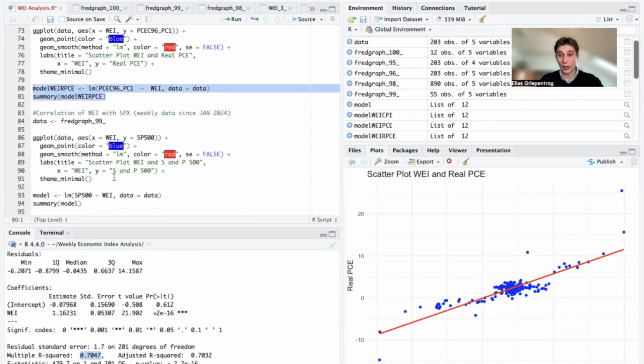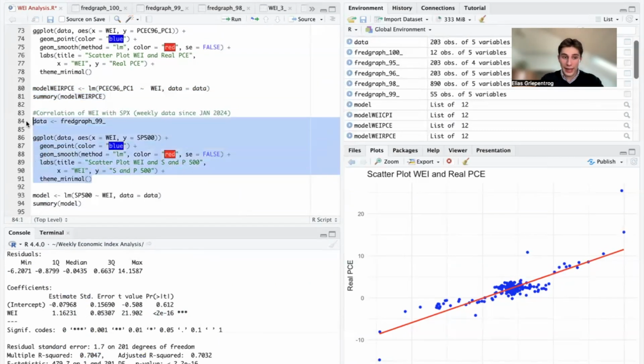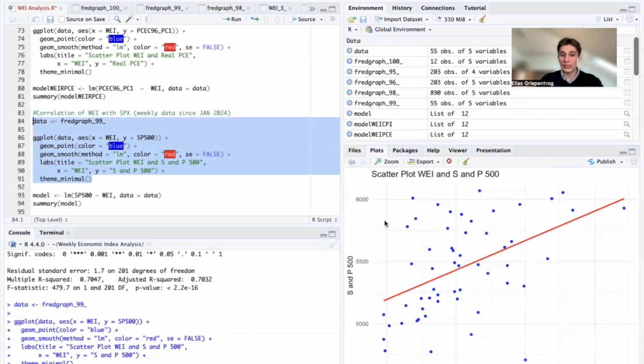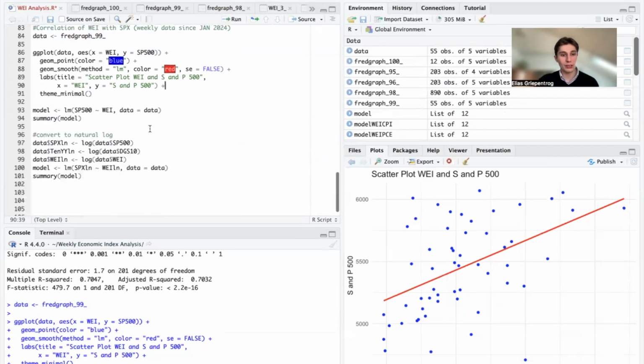Now let's get to the very exciting part. What is the relationship between the WEI and the S&P 500? In theory, stronger economic activity should lead to greater returns, should put upward pressure on the S&P 500 index. And if we plot the WEI against the S&P 500 using weekly data since January of 2024, we can see that there is a positive relationship between the WEI and the S&P 500.